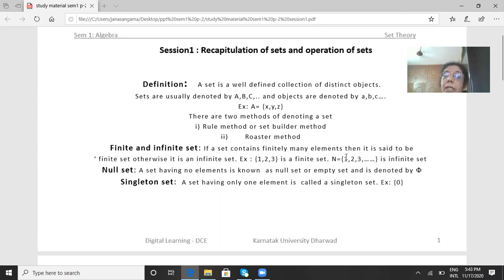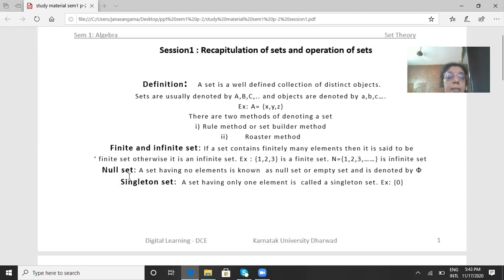Similarly, the set of integers Z equals, you know what the integers are? 0, plus 1, minus 1, plus 2, minus 2, etc. Even the set of integers is an infinite set. Even the set of real numbers is an infinite set. The set of complex numbers is also an infinite set.